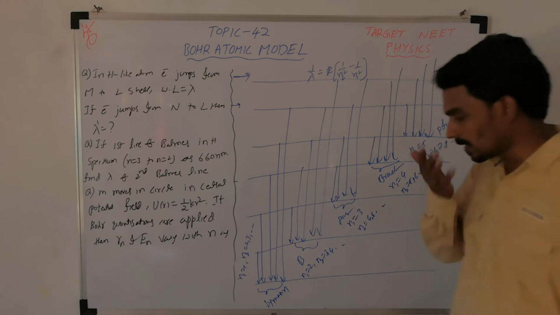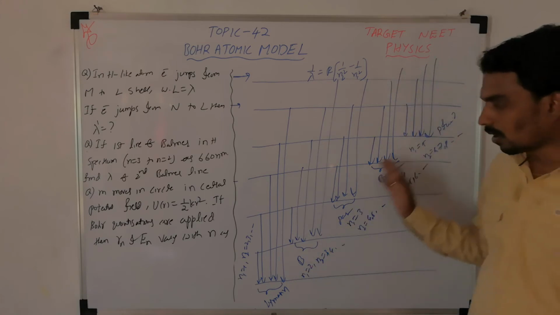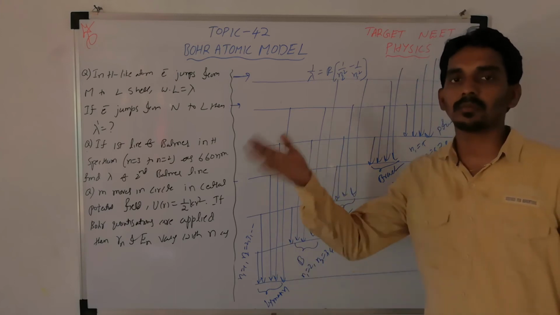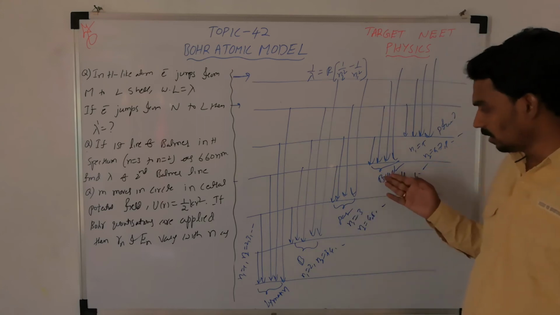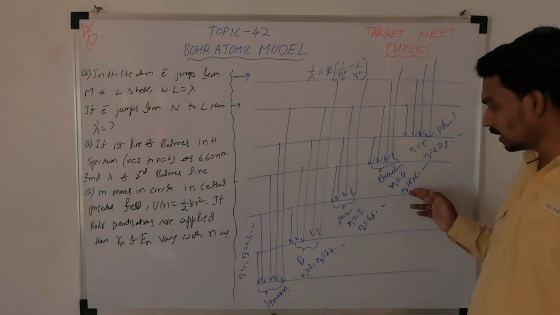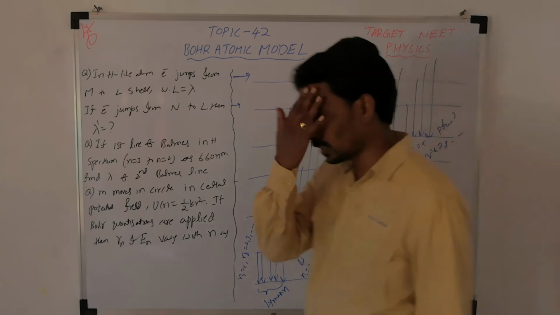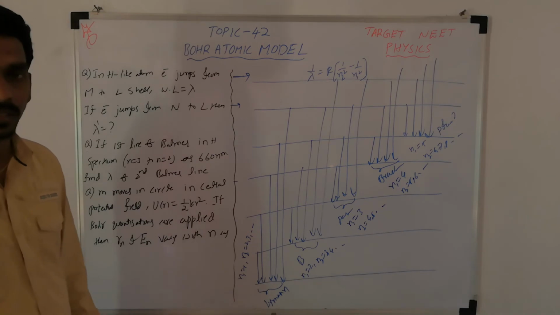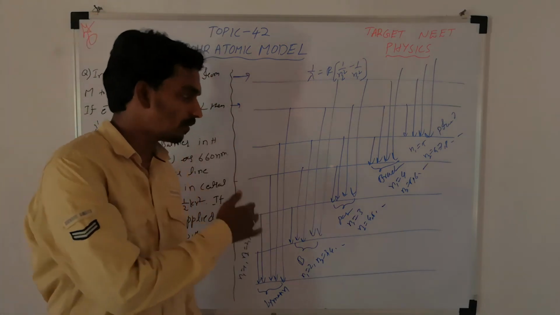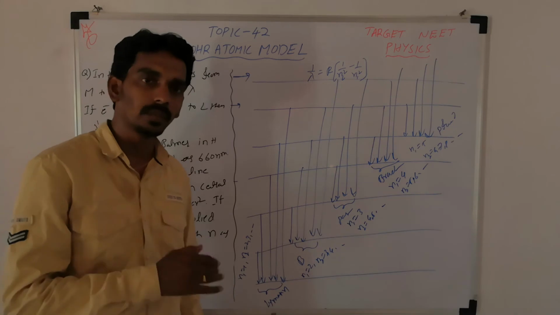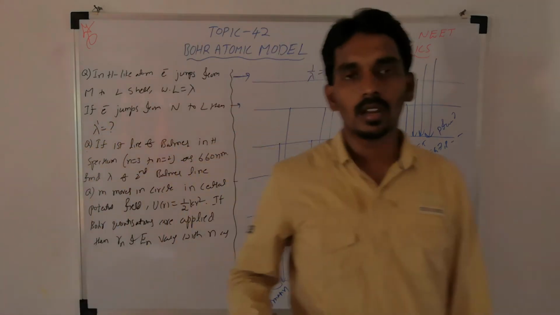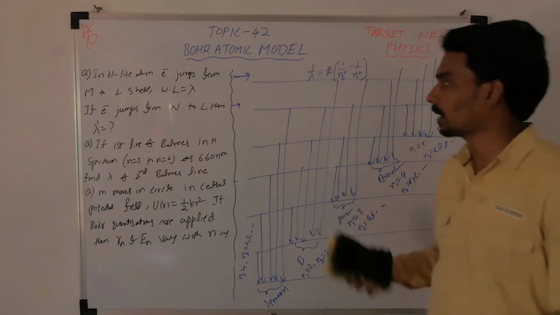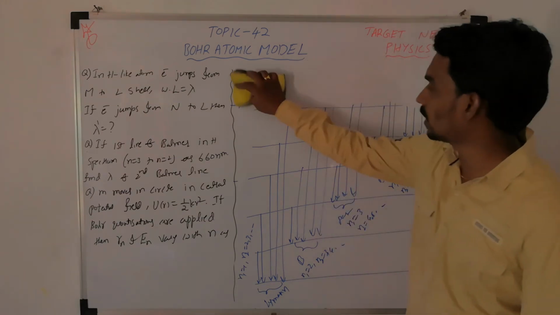So remember the n1 value for all the series, then you will get n2. Like n1 is 1, then n2 will start from 2. Then n1 is 4, then n2 will begin from 5. Like that, you can get one maximum possible wavelength and one minimum possible wavelength. When n2 is maximum, the wavelength is minimum. When n2 is minimum, the wavelength is maximum. That is the longest wavelength possible for a series and the least wavelength possible for a series.